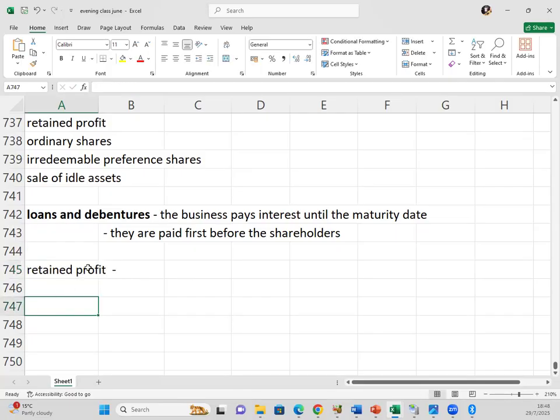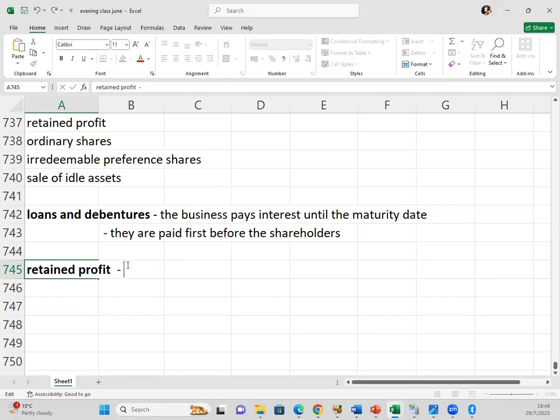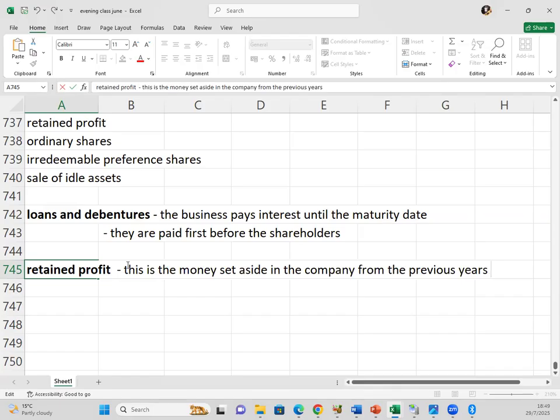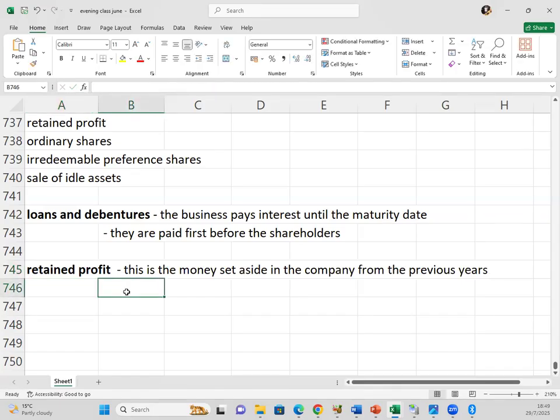We set aside some of the money so that we can use it in the years to come. So the money which has been set aside from the previous years, that's the retained profit.